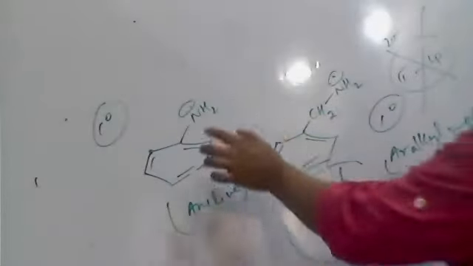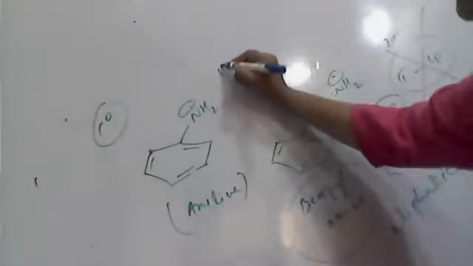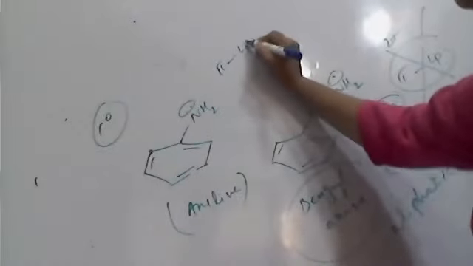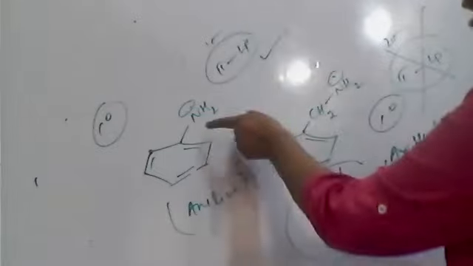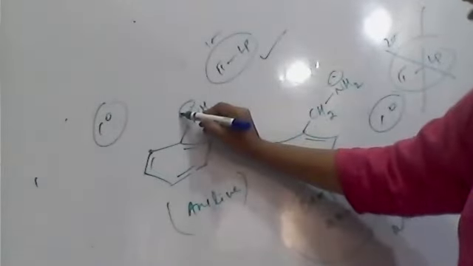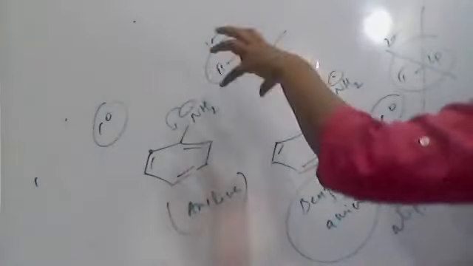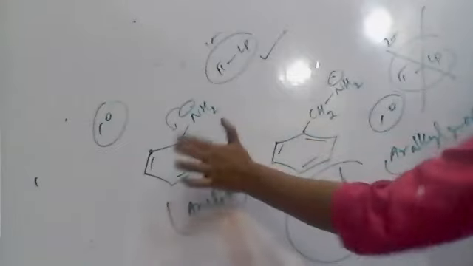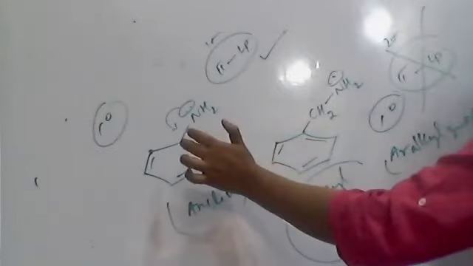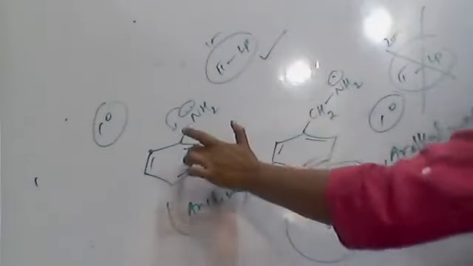Okay, both are primary. Now, in aniline (benzenamine), the lone pair and the pi bond are in conjugation, because they are separated by one sigma bond. Can you see this? This lone pair is pumped into the ring by the conjugation mechanism. Therefore, the electron pair on the nitrogen is unavailable, so the aromatic primary amine is a poor electron pair donor compared to benzylamine.